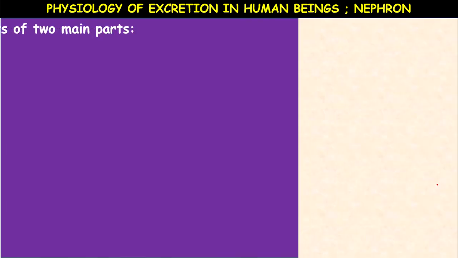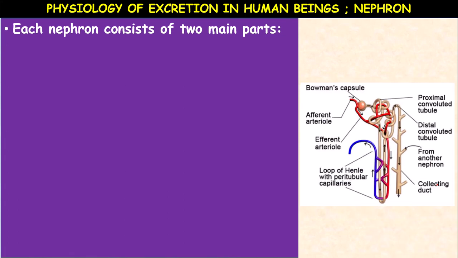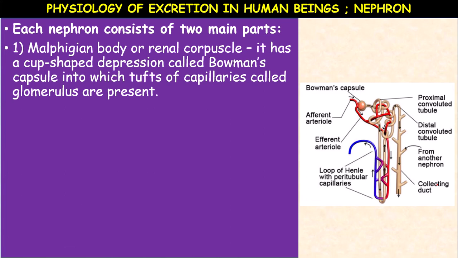So physiology of excretion begins in the nephron in human beings. Each nephron consists of two parts. What are the two main parts? Malpighian body or renal capsule. Not only Bowman's capsule. Okay, the Malpighian body or renal capsule.